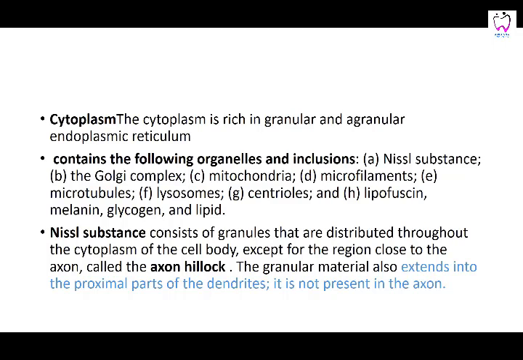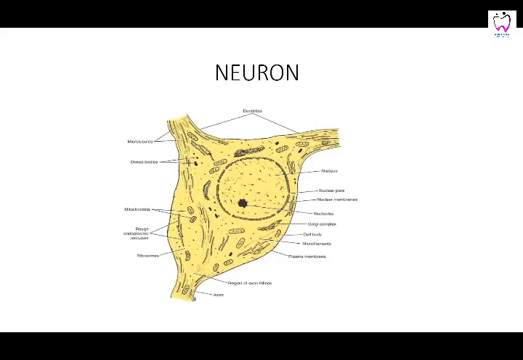Everything is there. Nissl substances are a collection of granules distributed throughout the cytoplasm. These Nissl substances are a collection of ribosomes, and there is one area, the beginning of the axon, where these Nissl substances are absent. This area is called the axon hillock, and it is one of the diagnostic features for identifying whether the process is an axon or a dendrite. The granular material also extends into the proximal part of the dendrites. It is not present in the axon, and it is a collective material of ribosomes, rough endoplasmic ribosomes.